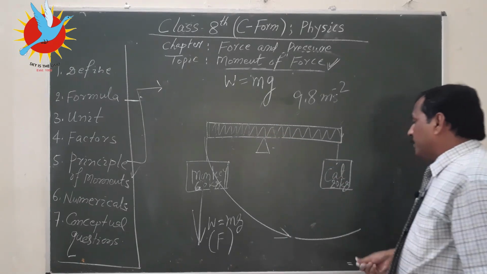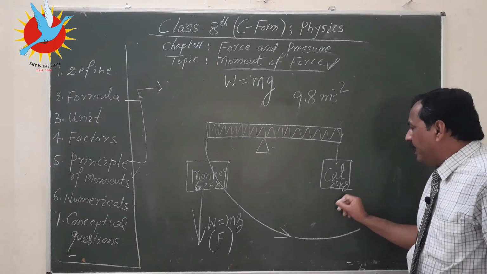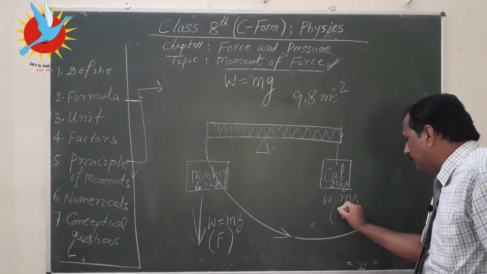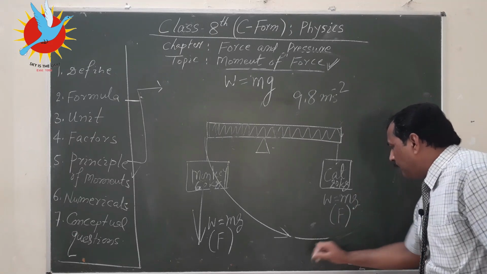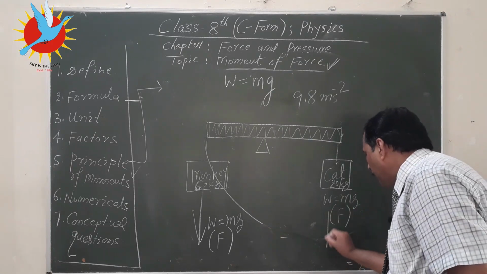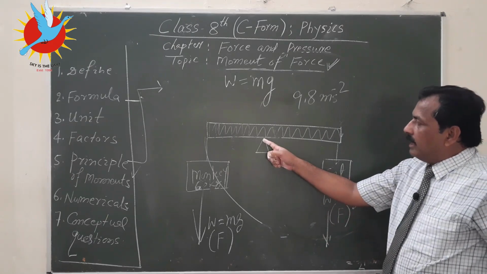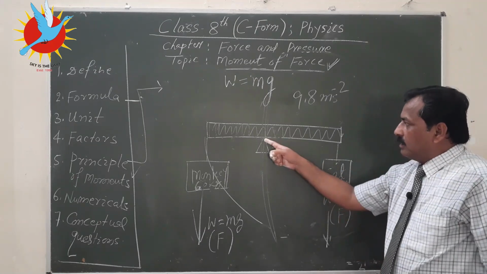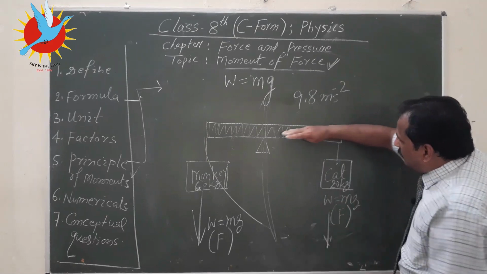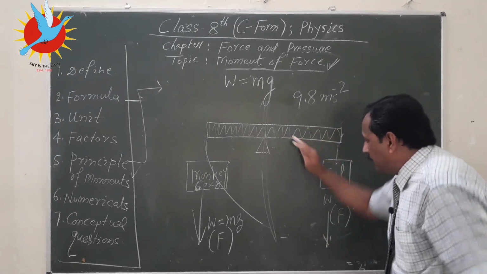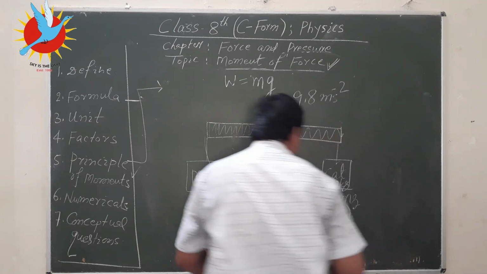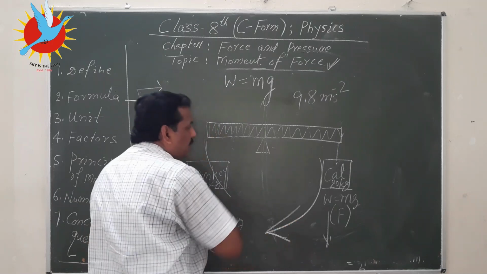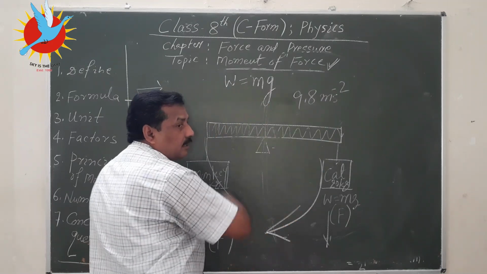What about the cat? The cat is also sitting alone, but its weight mg is also a kind of force acting downward, and there is an axis of rotation and a pivot. So the rod will turn like this, and this is obviously clockwise.